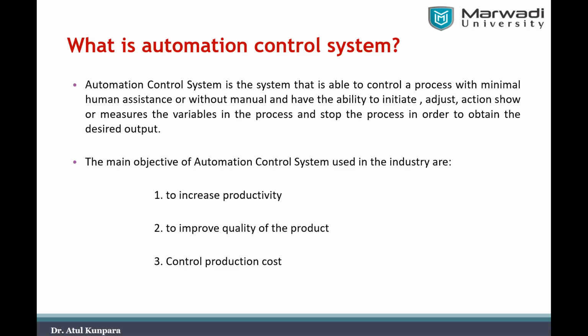And the third thing is that it will also control the production cost, because it can operate more hours per day without human beings, reducing the money spent there too. In that way, it will give you better advantage, or superior performance, in the industry with the help of an automation control system.